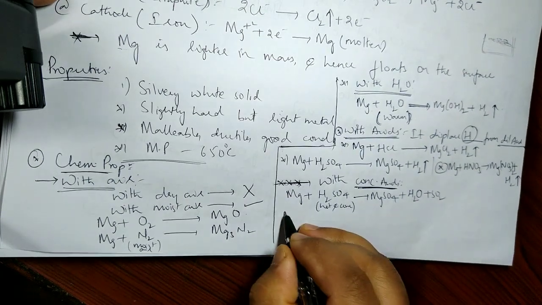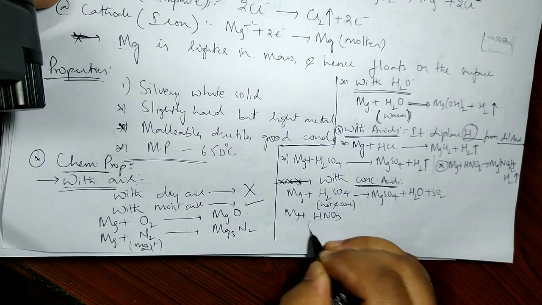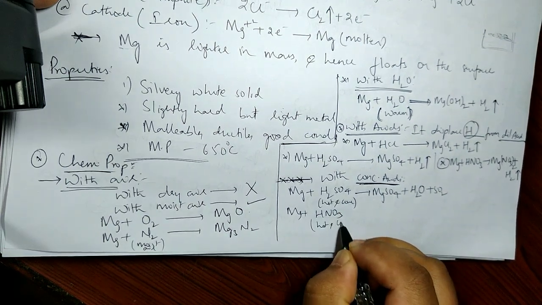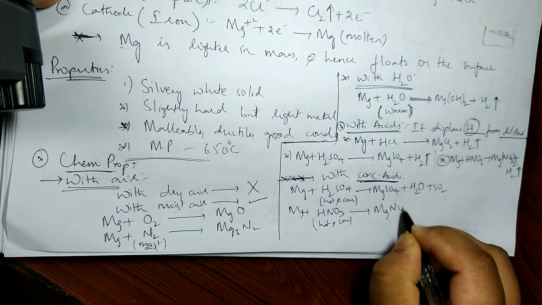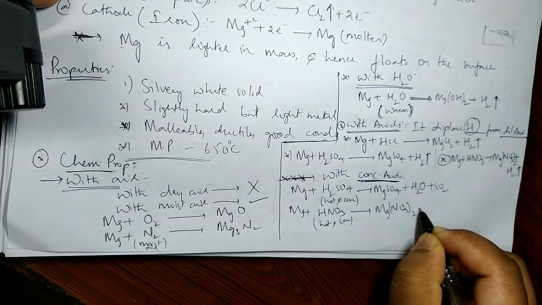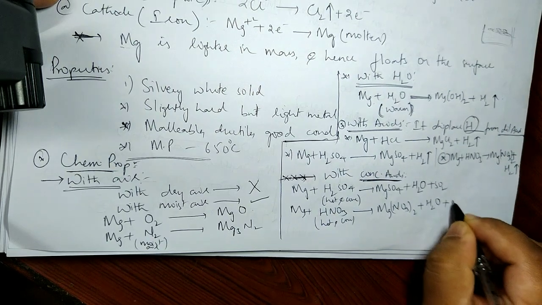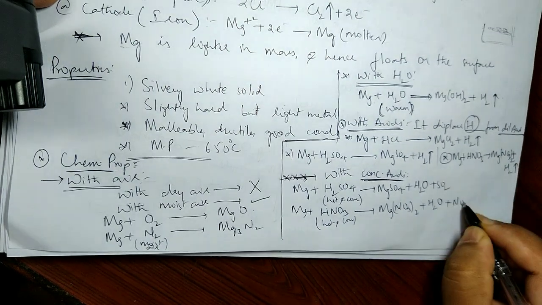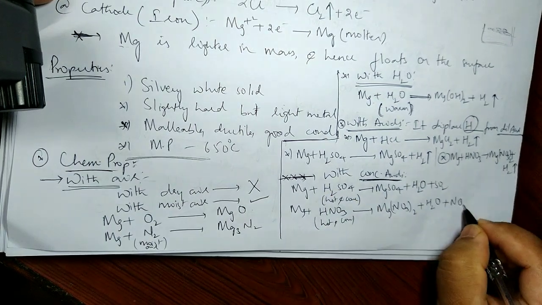Okay, same if I use magnesium plus nitric acid, HNO3 hot and concentrated, then it forms magnesium nitrate as usual, twice, plus, instead of hydrogen, water, plus, just like sulfur dioxide, we have nitrogen dioxide.